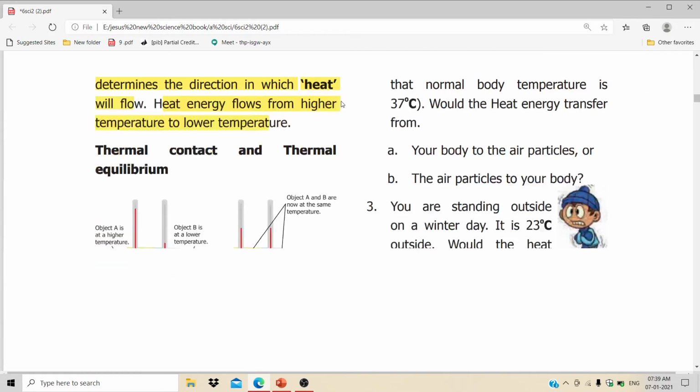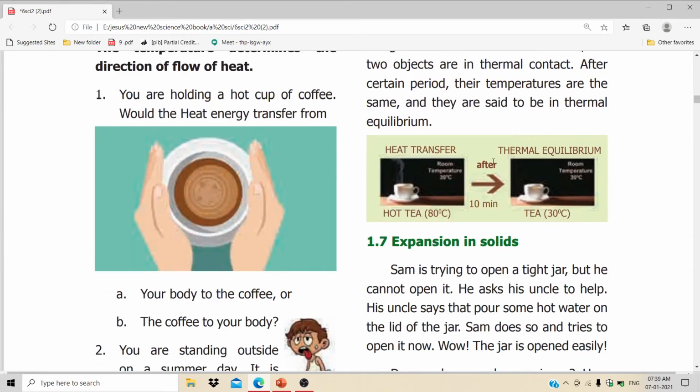Okay, see here, a cup of coffee at 80 degrees Celsius, and I kept it on the kitchen table, and after 10 minutes I measured the temperature of the coffee, and it became 30 degrees Celsius.